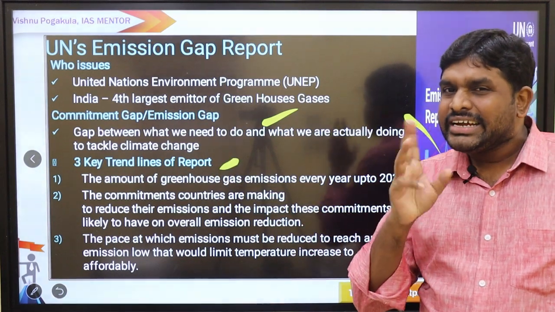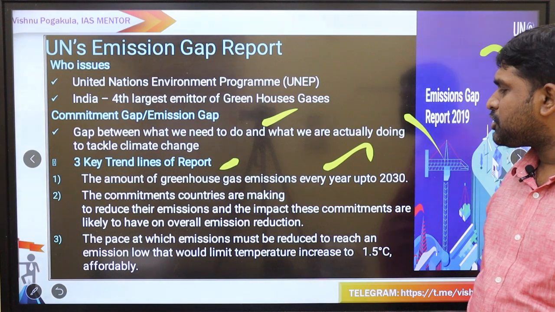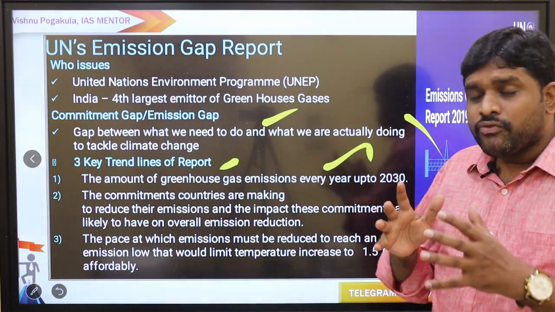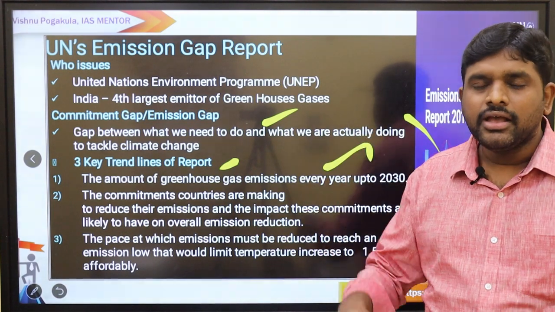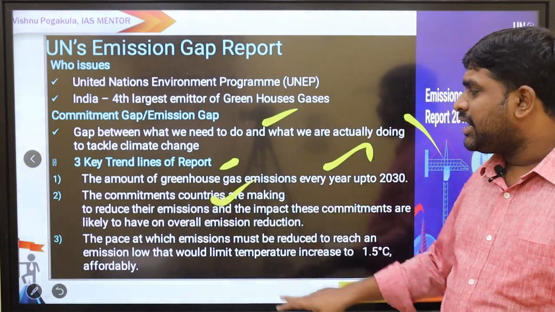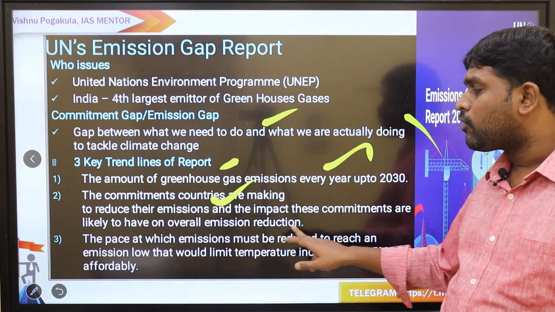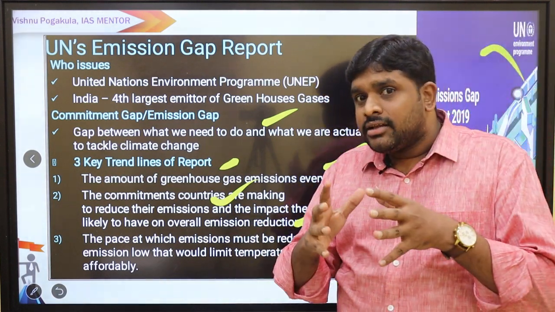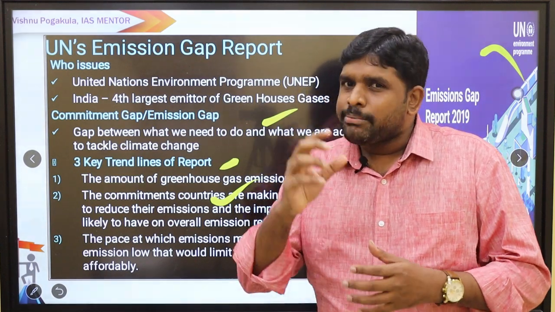There are three key trends with respect to the report. Number one, greenhouse gas emissions every year up to 2030. So we are going to make a report till 2030 on how much greenhouse gas is going to be liberated, the commitments countries are making to reduce their emissions, and the impact these commitments are likely to have on overall emission reduction.